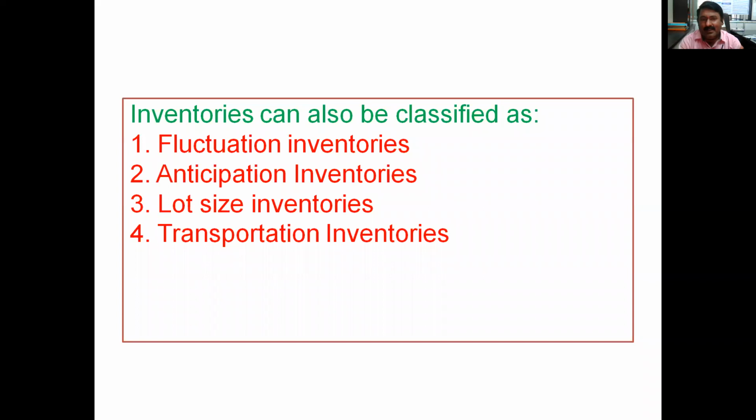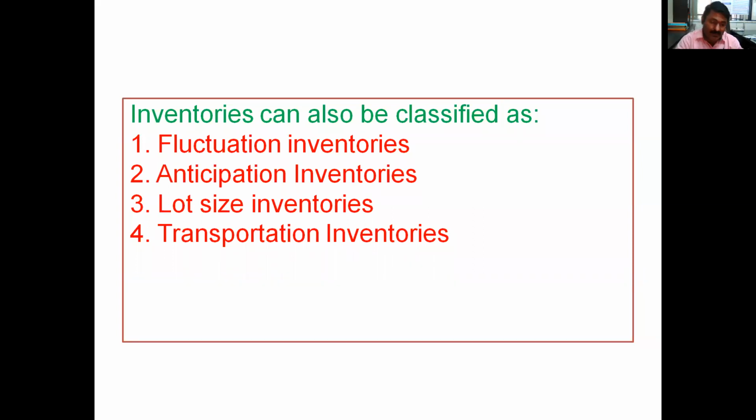The Radeon does not have that much sale, so 10,000 bikes for that month in all of Maharashtra. Then Victor, 15 to 20,000 bikes. The Star City plus, 30 to 40,000 bikes. And the last example, Jupiter, though the price is near about 90 to 95,000, the hike may be up to 1 lakh. So this is lot size inventory, where the lot sizes are different for different jobs.